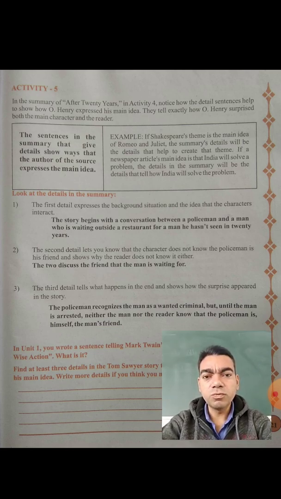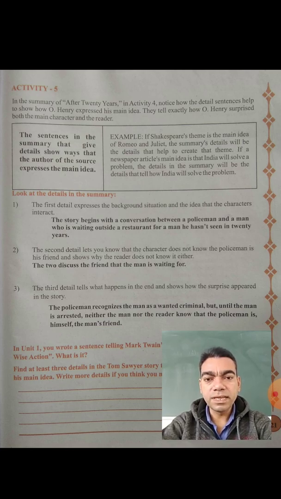We, as readers, were also surprised, and so was the person who was waiting, because the person he sent a policeman to catch was no other than his friend. We were also surprised that a person who came from a far distance after 20 years was caught by his friend. Here boxes and tables are given.